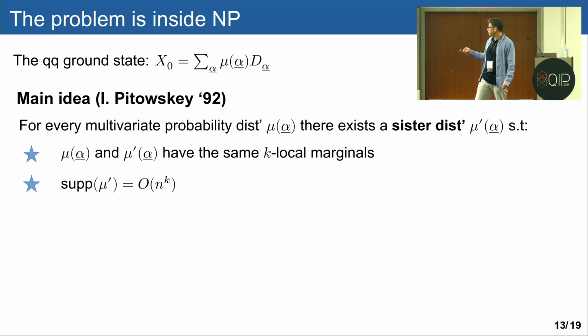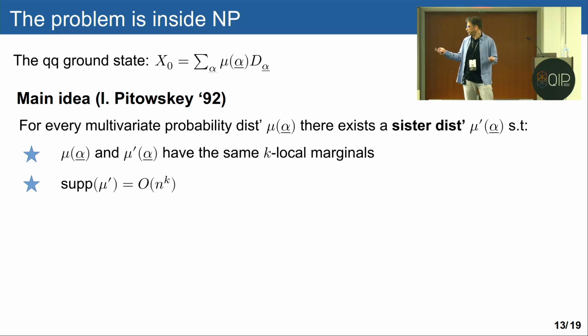But our idea is to use a construction by Itai from '92 that says that for every multivariate probability distribution, there exists a sister distribution that has the same local marginals as the original distribution, and on top of that has polynomial support.